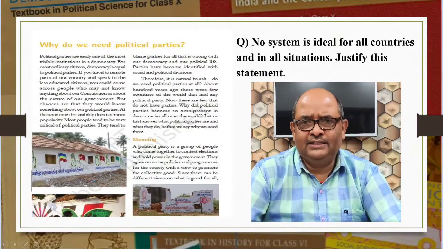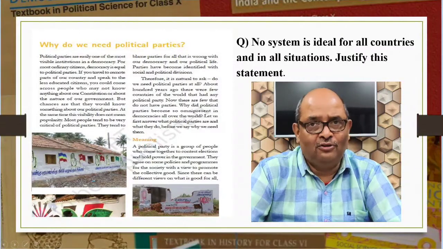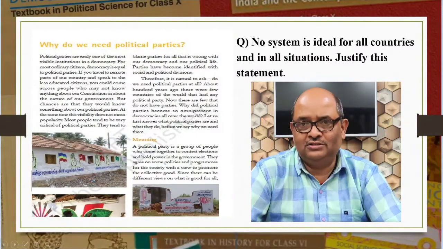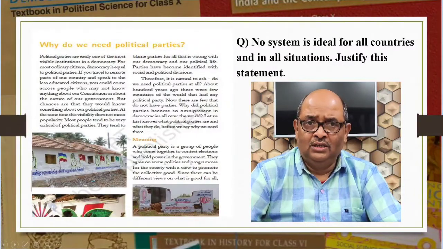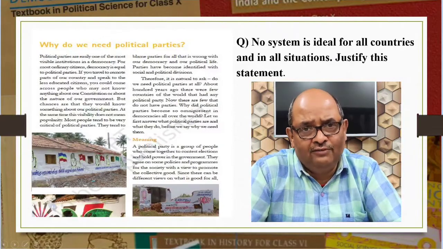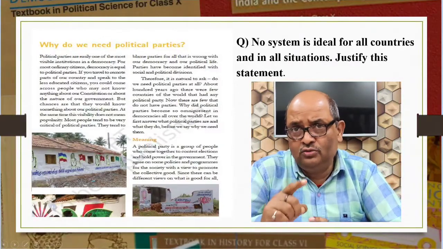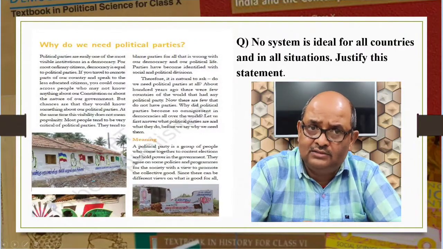Sometimes you may get a statement like this: no system is ideal for all countries and in all situations. Justify this statement. This is the last sentence of this subtopic. How many parties should we have? So if you have understood one party, bi-party and multi-party system properly, you can write the answer.